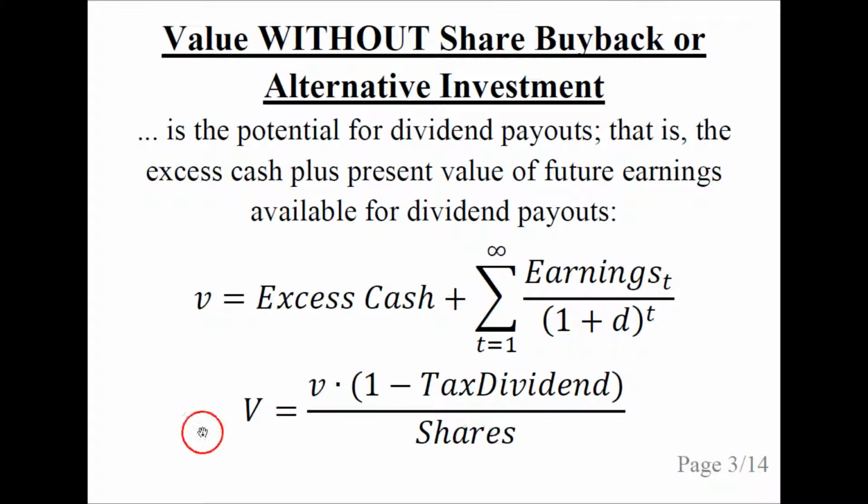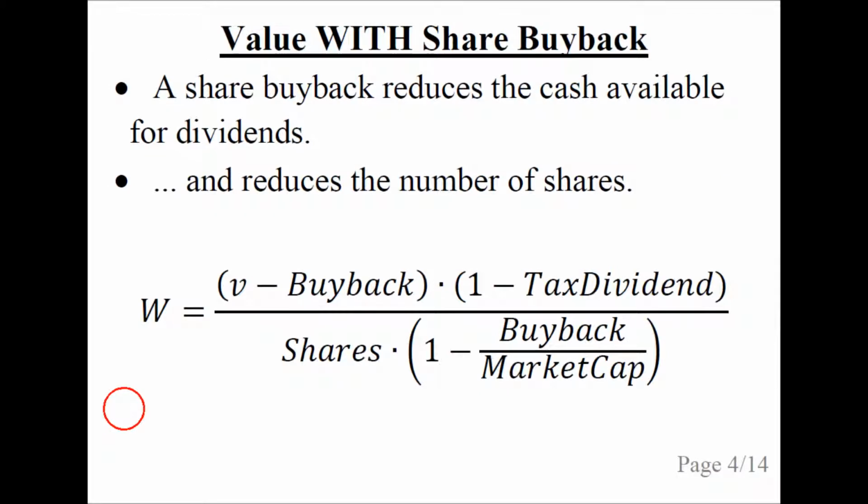So just to have a brief recap, the value without either a share buyback or the alternative investment is denoted V, and it is the excess cash that could be paid out as dividends now, plus the present value of future earnings that could be paid out as dividends. The value per share and after dividend tax is capital V. The value with a share buyback is transformed in two ways.